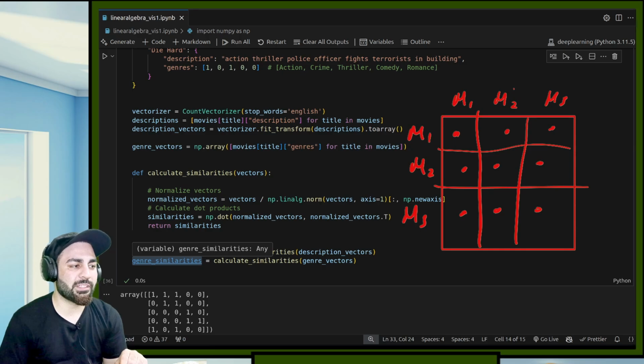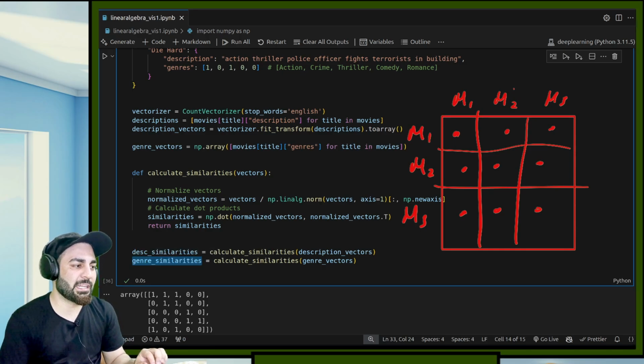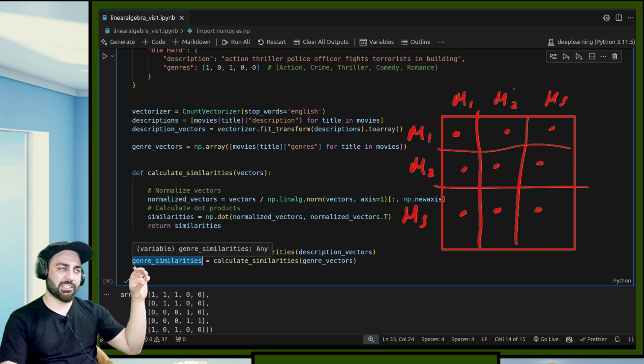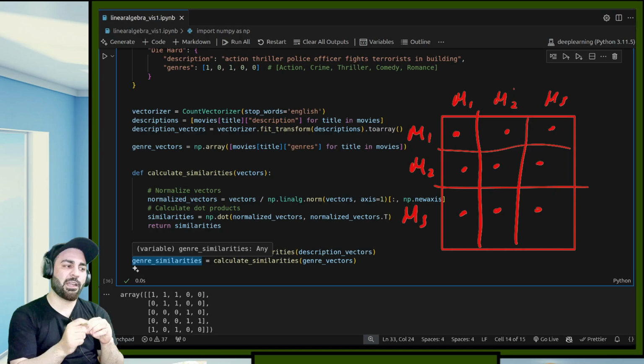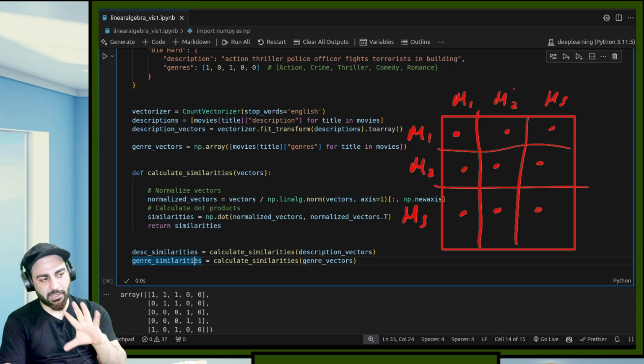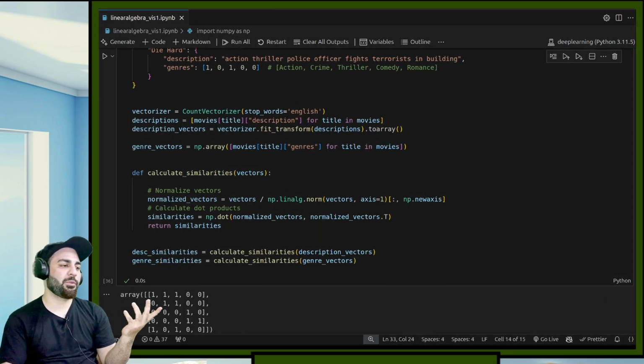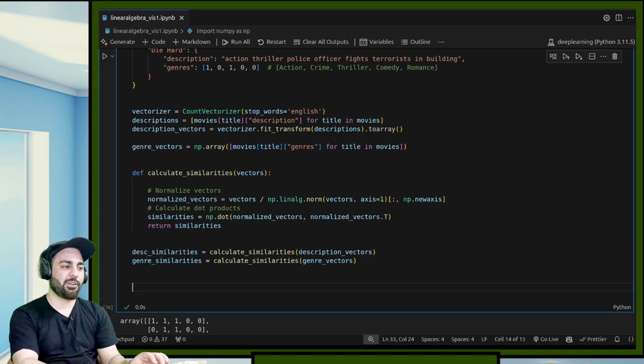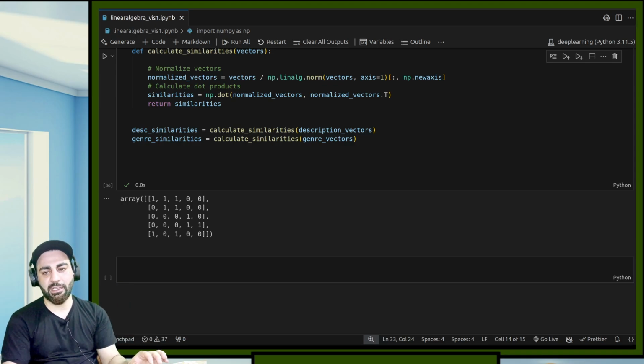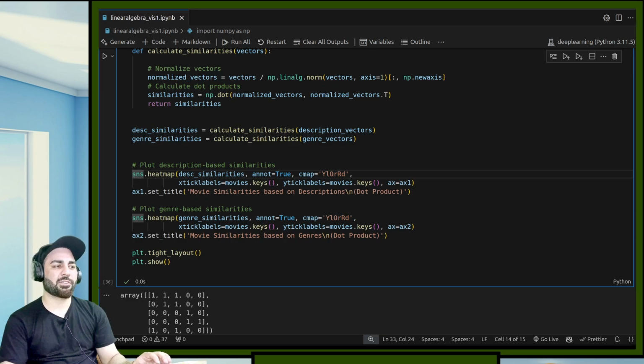After computing the similarity, I am computing 2 types of similarity. One is called description similarity and one is called genre similarity. The description is converted into numbers and I am performing dot product, and then the genre is taken as a vector, and we are computing the similarity. And now we can compute the heat map. We have seen imshow, heat maps, all of these things, so as to see the similarity. How to do that? The plotting should be pretty easy. So sns.heatmap, give the argument as the similarities, and similarly for the other one, and we'll have 2 heat maps and we'll see how similar they are.